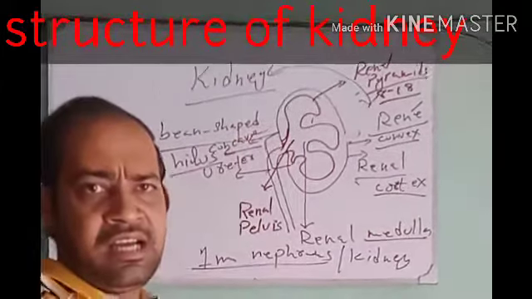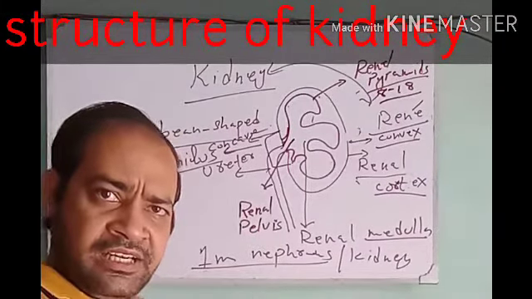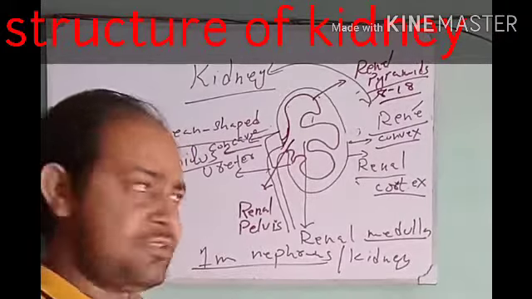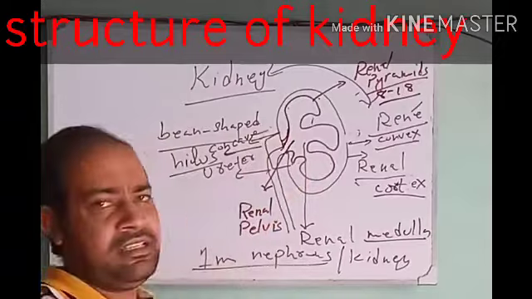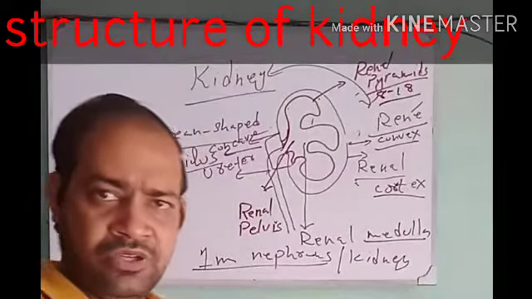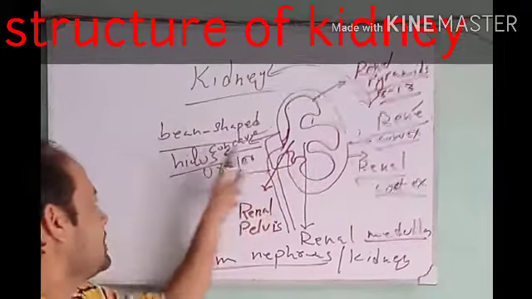In biology, hilus is a structure which is present to the inside or the concave side, and it is usually in the center. In the center of the kidney, on the concave side, there is a more depressed, more pressed, or you may say depressed area. This is known as hilus.